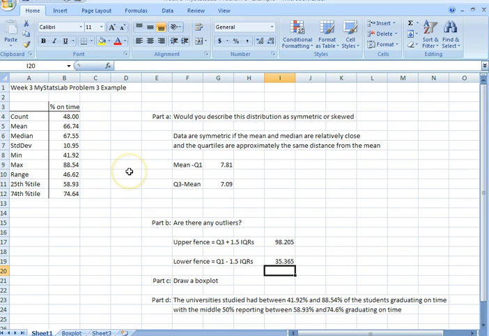So there we've taken our summary statistics and answered a few questions, and I think this will help you a lot with your Problem 3, Week 3 MyStatsLab homework problem.